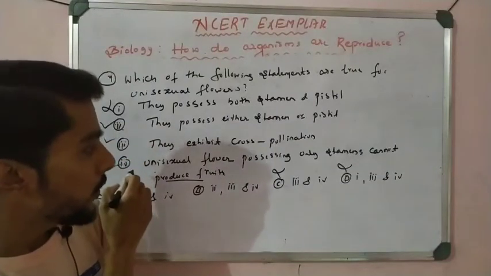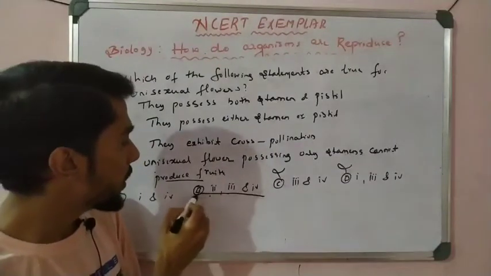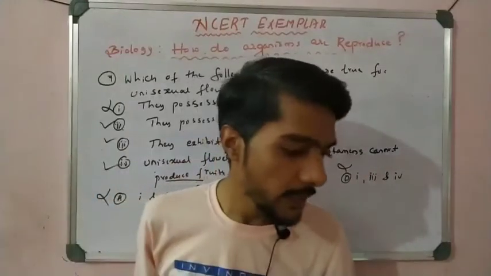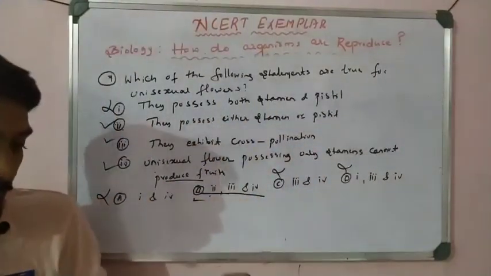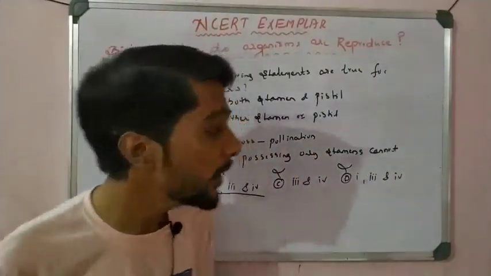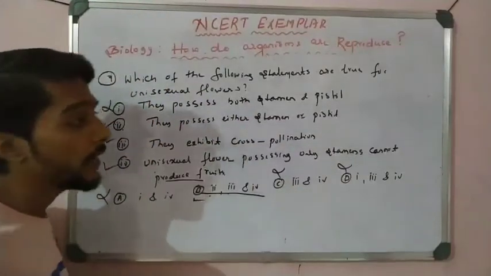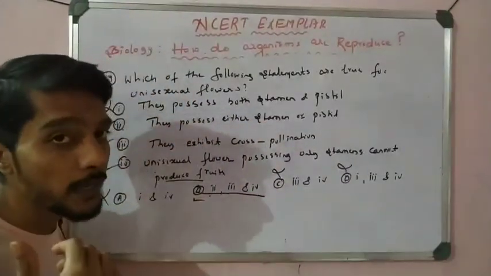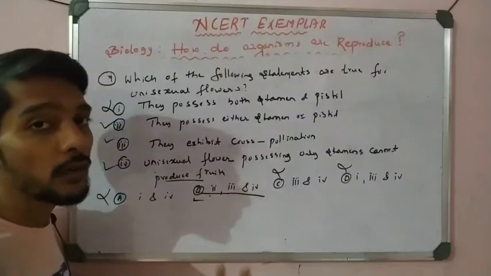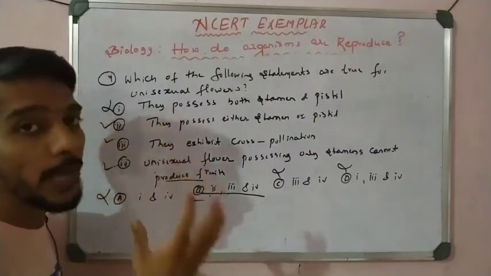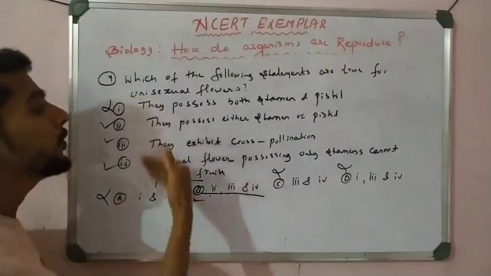So which option is correct? 2, 3 and 4 is correct, right? This option B is correct. So let us see how we check the answer, one by one, right? Elimination method. Use the elimination method in science, right? Just as you use the elimination method in mathematics to find the values of x and y in linear equations, you can apply the elimination method here. Okay, simply we can check.